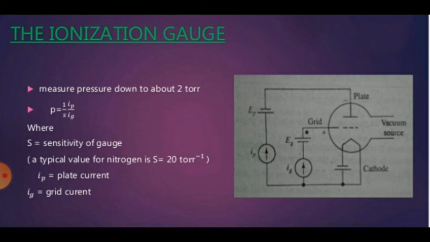Next, the gas whose pressure is measured gets contaminated by gases which are forced out by the hot filament. These gauges must be provided with an automatic cutout in order to protect them in case of system leak or break. So these are some advantages and disadvantages of ionization gauges.